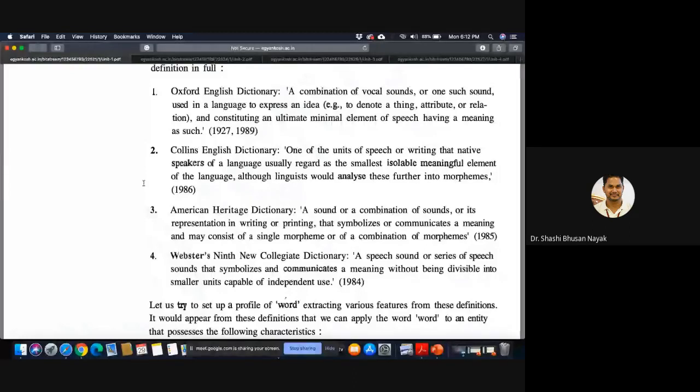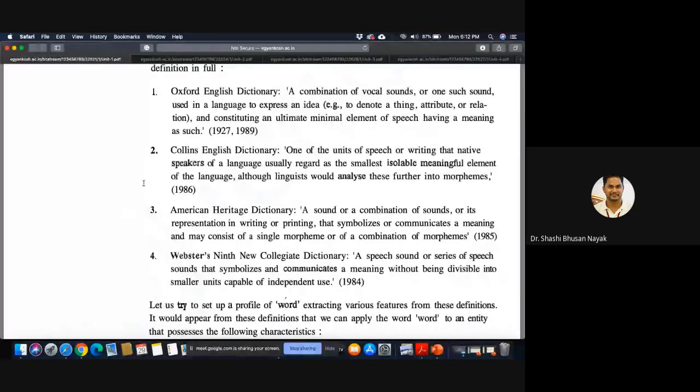But since we are studying masters, we need to be masters of the language, so we need to be very technical and very categorical in terms of what we know. Collins English Dictionary defines word as one of the units of speech or writing that native speakers of a language usually regard as the smallest isolable meaningful element of the language, although linguists would analyze these further into morphemes. Again, we'll get into morphemes later.